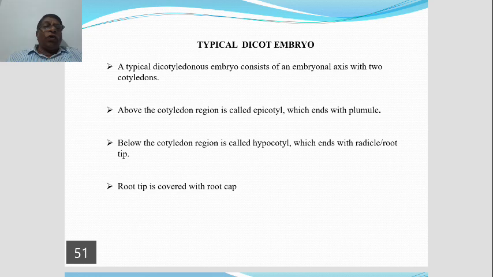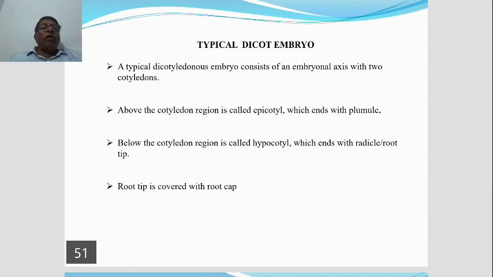So below the cotyledon, the region of hypocotyl is present, which ends with what is known as radicle, or root tip.